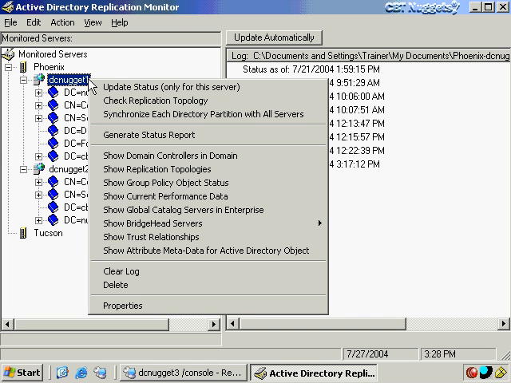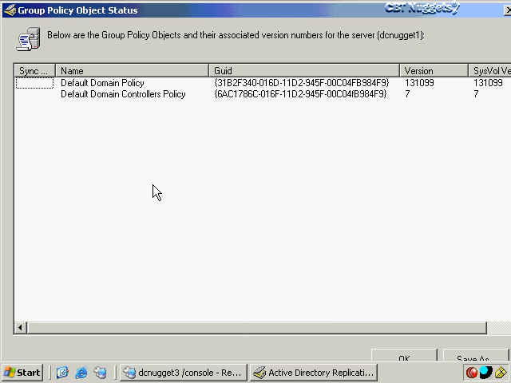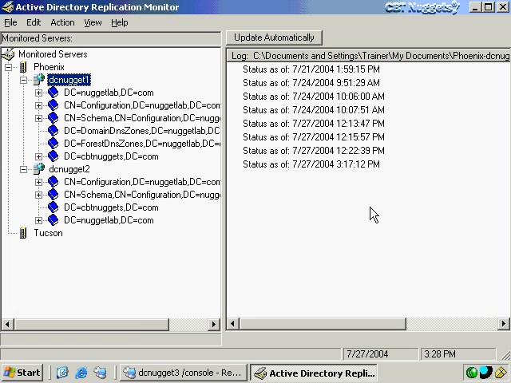So we can right-click here and choose to show group policy object status, and it shows us that we have a couple of policies here and the version number for those group policy objects. The key thing here is to make sure that the version that we see here matches the version that we see here, because that would be the version in Active Directory, and that's the version that will appear in the sysvol, so that helps to make sure that they're all synchronized properly.